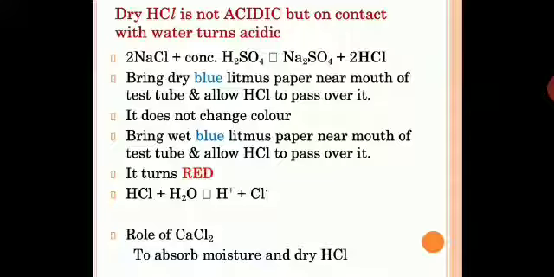Now we use a drying agent to absorb moisture, so that the HCl gas is completely dry, because you have to take care of experimental errors. So we use calcium chloride, which is a very good absorbent of moisture. Calcium chloride is always used as an absorbent, a dehydrating agent. It will take away all the moisture. So the role of calcium chloride is just discussed here. You have to note down this question over here: justify, dry HCl is not acidic but on contact with water turns acidic. 2 marks question.